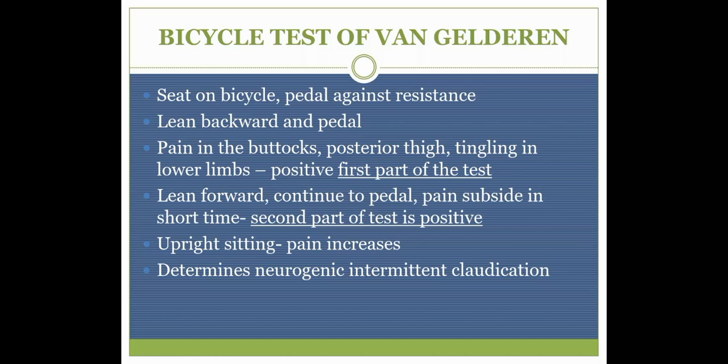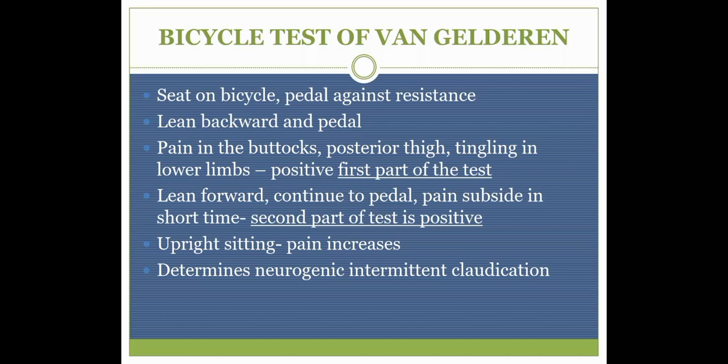Now you have asked the patient to forward flex, and his pain and symptoms have come down. But if the patient again tries to sit upright, the pain will increase again. So this test determines neurogenic intermittent claudication. Remember, there is a test called the bicycle test of Van Gelderen that is used for neurogenic intermittent claudication. It is a very simple test divided into two parts.